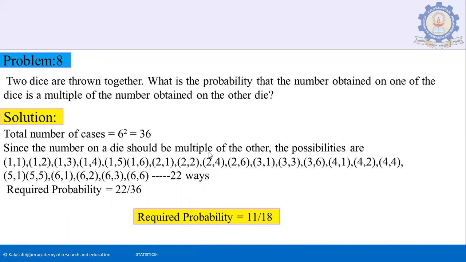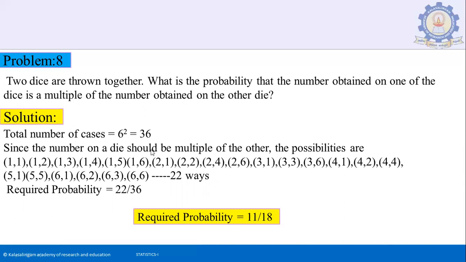2 dice are thrown together. What is the probability that the number obtained on one of the dice is a multiple of the number obtained on the other die? So already we have seen the exact number of cases when tossing 2 coins and throwing 2 dice. 6 square, that is 36 ways we have. Let us discuss the favorable cases. So let us read the problem once again.